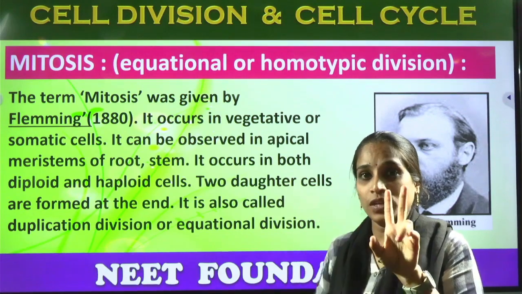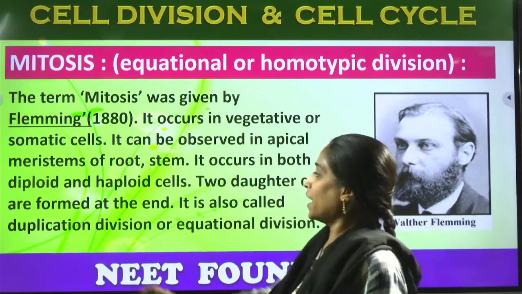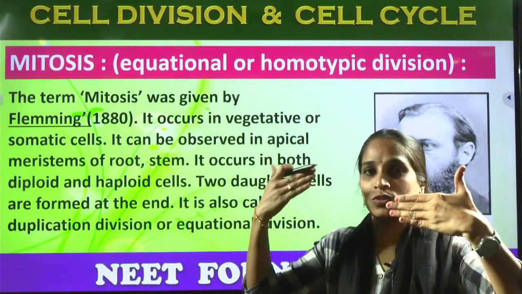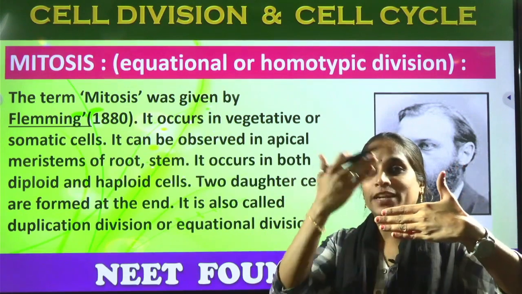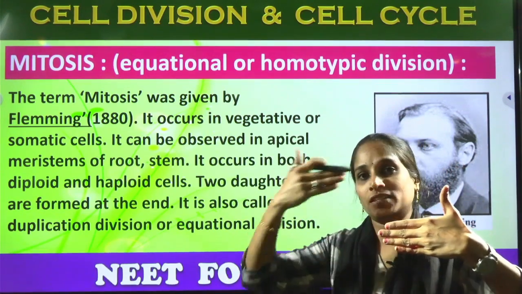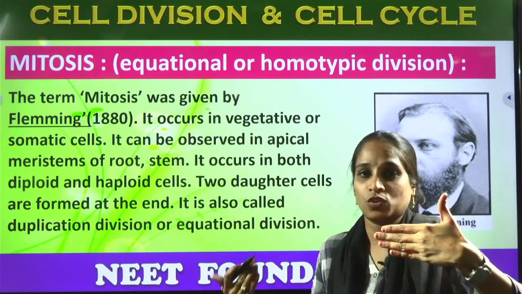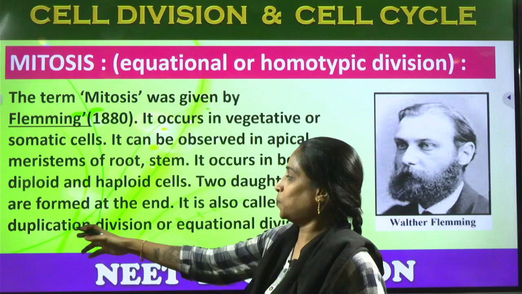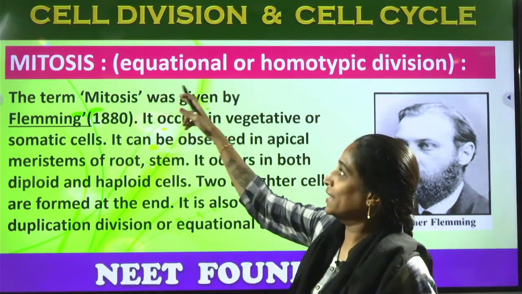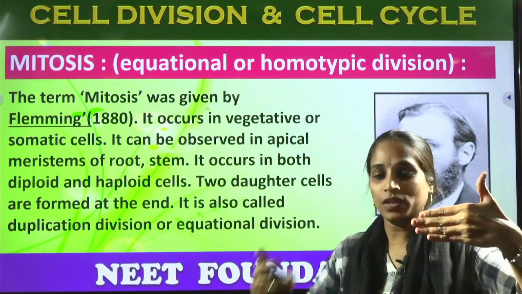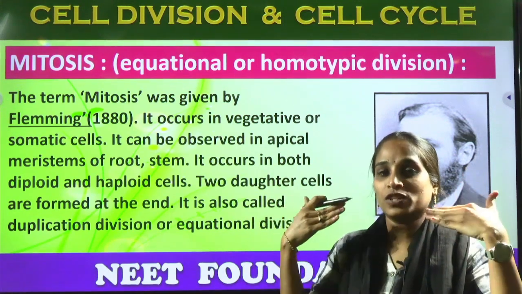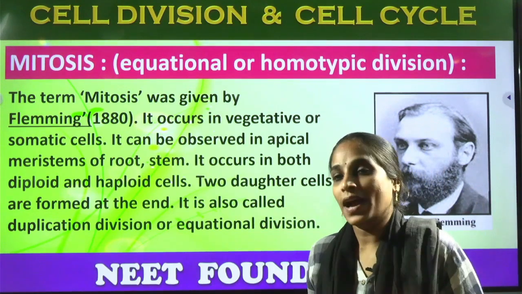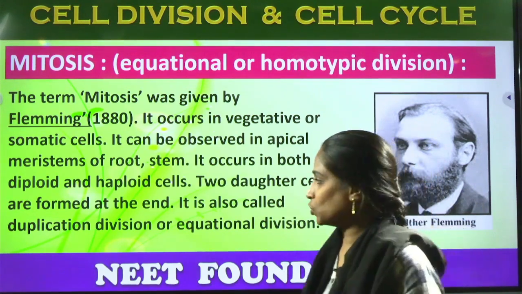Which contain an equal number of chromosomes. It is also called duplication division, nothing but an exact Xerox copy of the parental cell. The cytoplasm is a Xerox copy, the nucleus is a Xerox copy, the type of chromosomes and the number of chromosomes are Xerox copies. So it is called duplication division, or equational division. Equal numbers of chromosomes and types of cell organelles will be seen in both the parental cell and the daughter cell. Hope you all understood.